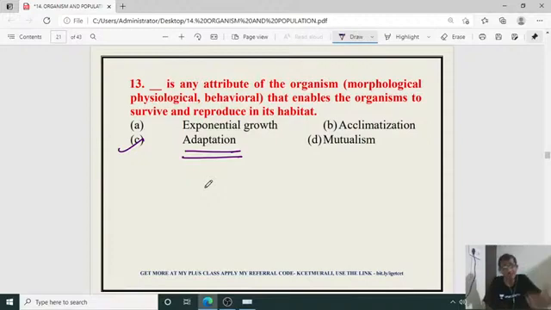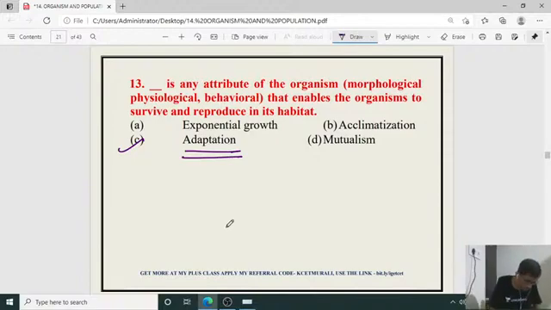Because plants cannot migrate from one place to another, meaning plants cannot move. So to overcome unfavorable conditions, plants show a maximum level of adaptation, whereas animals can move from one place to another in the forest or natural ecosystem through migration. From the plant's point of view it is not possible, so the adaptation percentage is very high in plants.